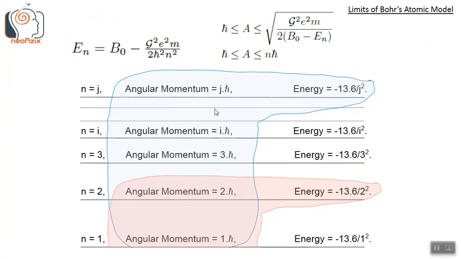Similarly, the jth energy level can be associated with all these angular momentum levels in the blue shaded region. That is angular momentum level J, J minus 1, J minus 2 down to 1. So any angular momentum level equal to or less than J can be associated with the energy level J.